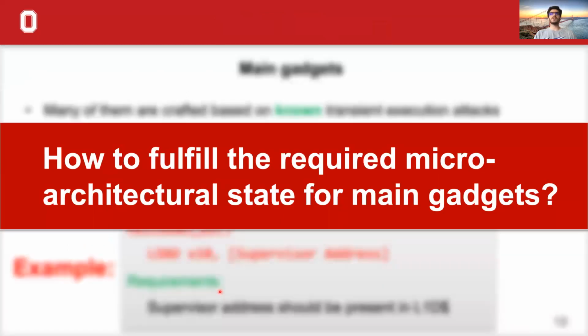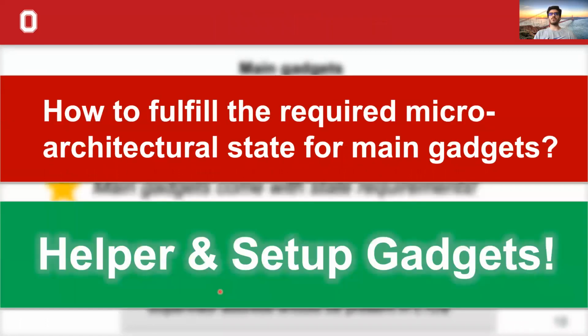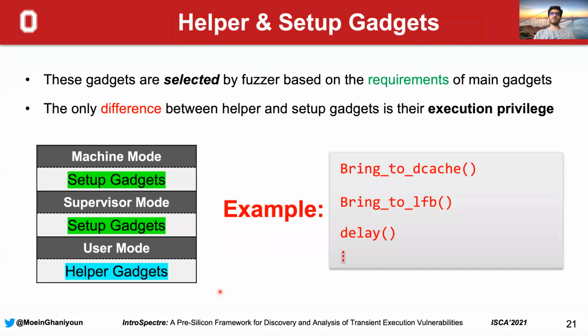But how can we fulfill the required microarchitectural state for main gadgets? In our fuzzing framework, we use helper and setup gadgets to do that. These gadgets are selected by the fuzzer based on the requirements of main gadgets. And the only difference between helper and setup gadgets is their execution privilege. Setup gadgets are executed in higher privileges like machine mode and supervisor mode, and helper gadgets are executed in user mode.